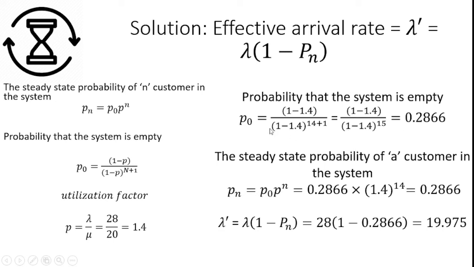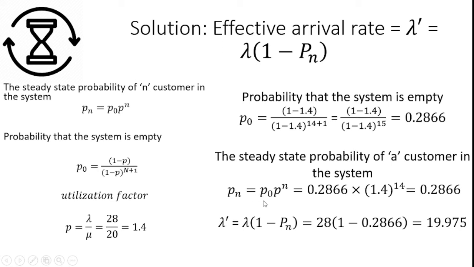0.2866. Likewise P0 is equal to (1 minus P) divided by (1 minus P power n plus 1). Already I found P is equal to 1.4 and capital N, the problem has the data of 14 customers per hour. So that we can easily substitute in P0 is equal to (1 minus 1.4) divided by (1 minus 1.4 power n plus 1). I can substitute the number of customers 14 plus 1. From this I can simply get 0.2866.